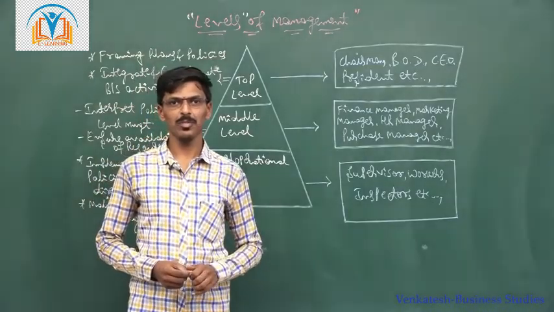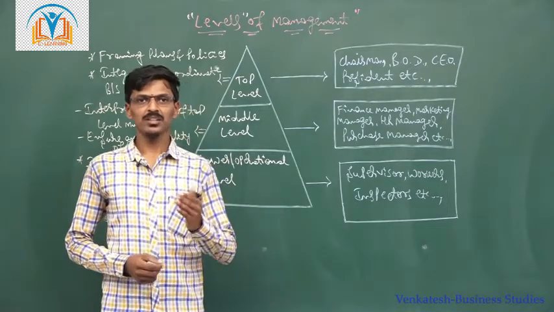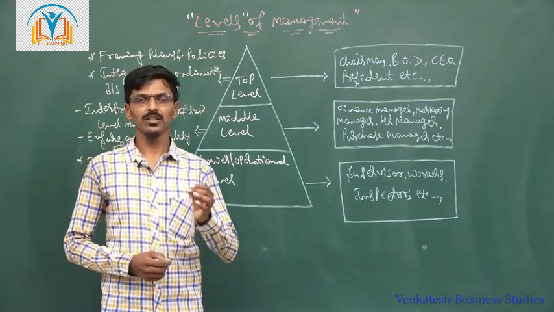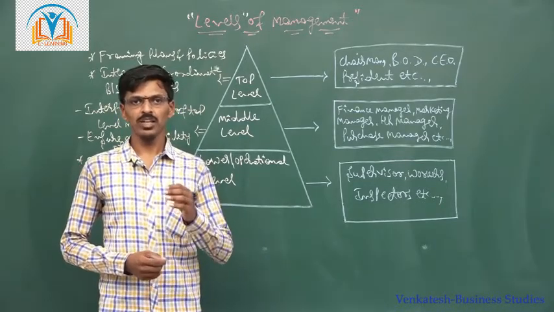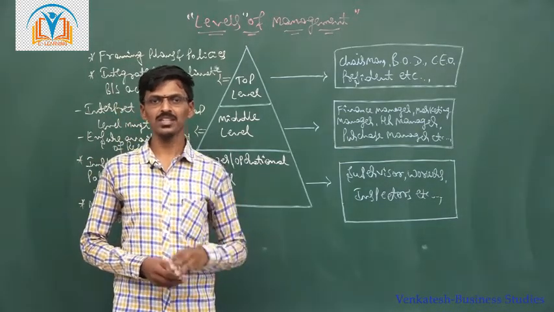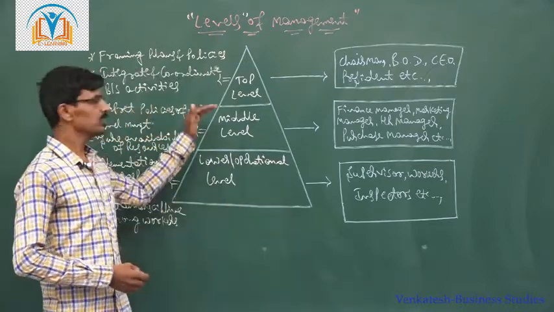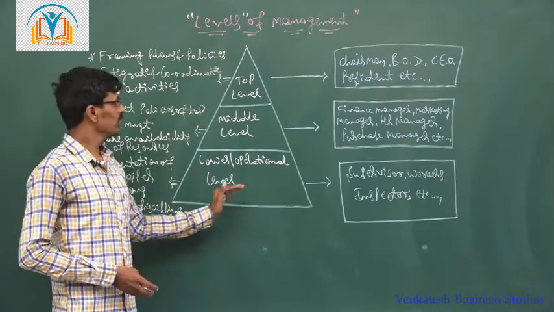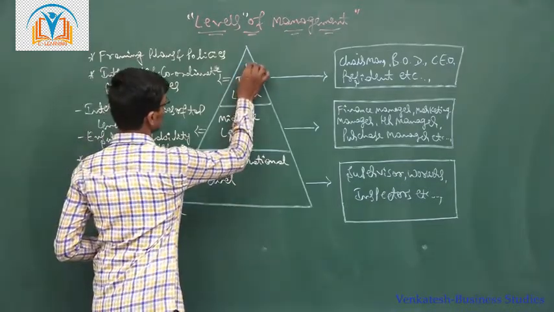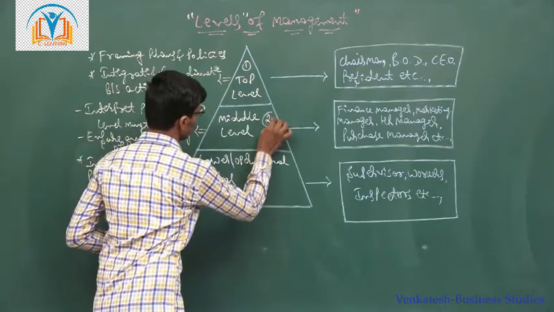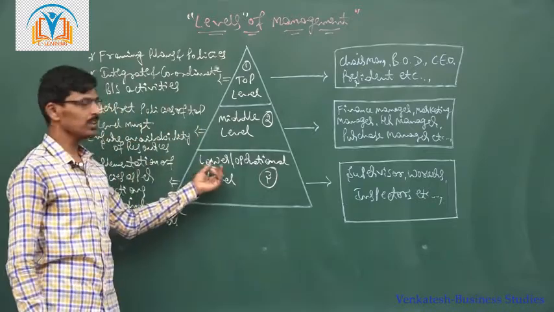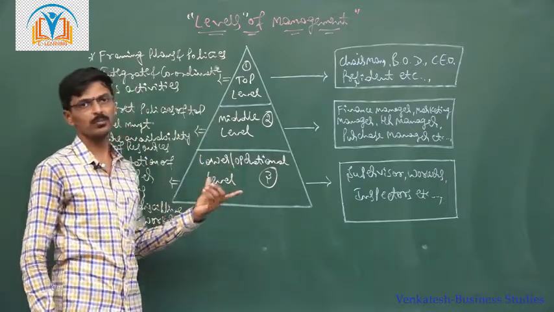levels of management. Based on authority, responsibility, and the nature of work, we have 3 levels of management. Those levels can be interpreted in a triangular diagram. So here there are mainly 3 levels of management. One is top level management, second is middle level management, and third is lower or operational level management.